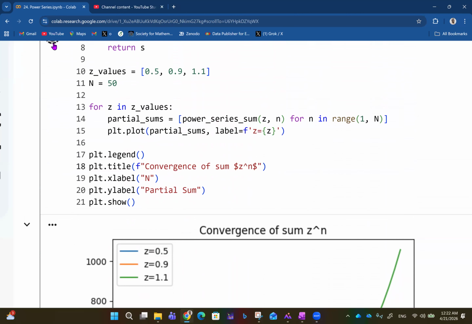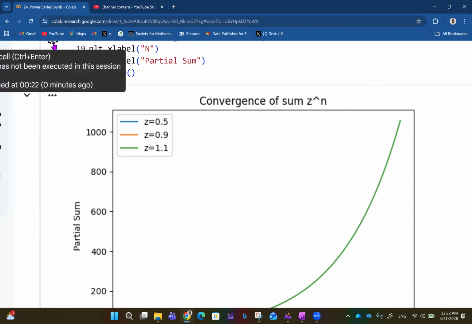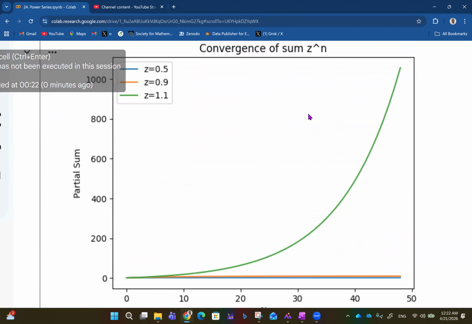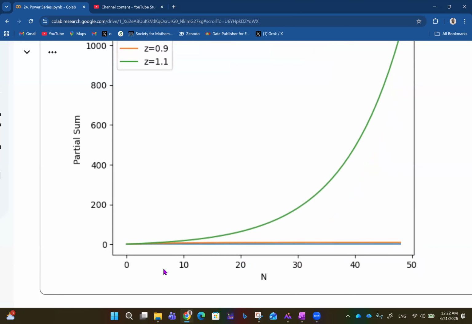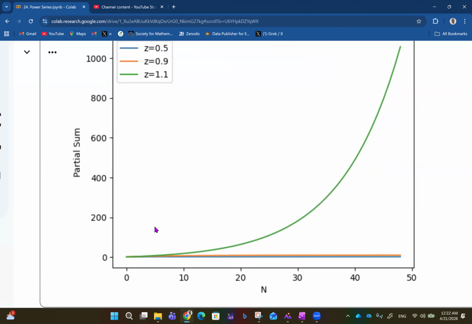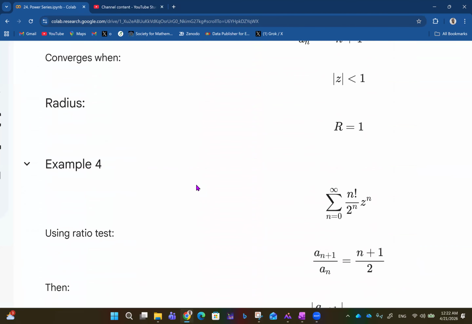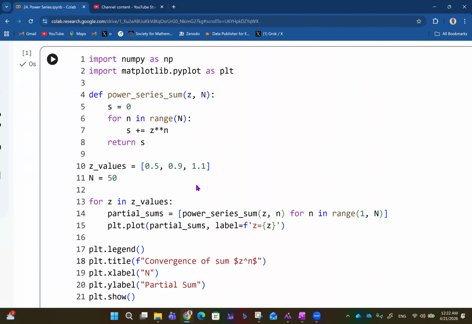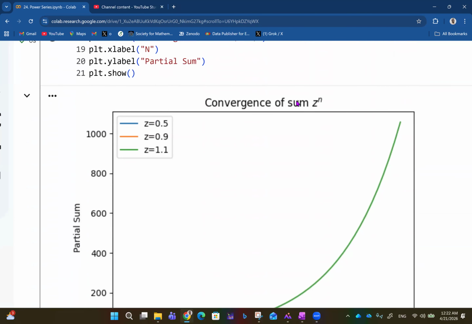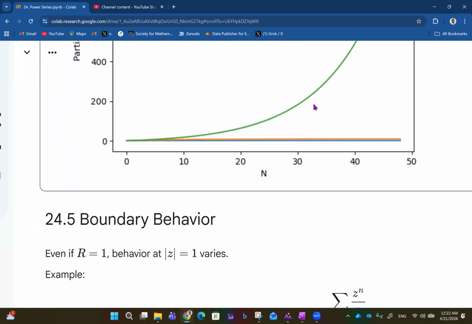Let's see if that gives a better outlook. So here we have partial sums of all this, as you have n from 0 to 50, and you have the partial sums from 0 to 1000, like this. So this is what we see in this place, talking about z raised to n. You see, it looks better now with z raised to n here.